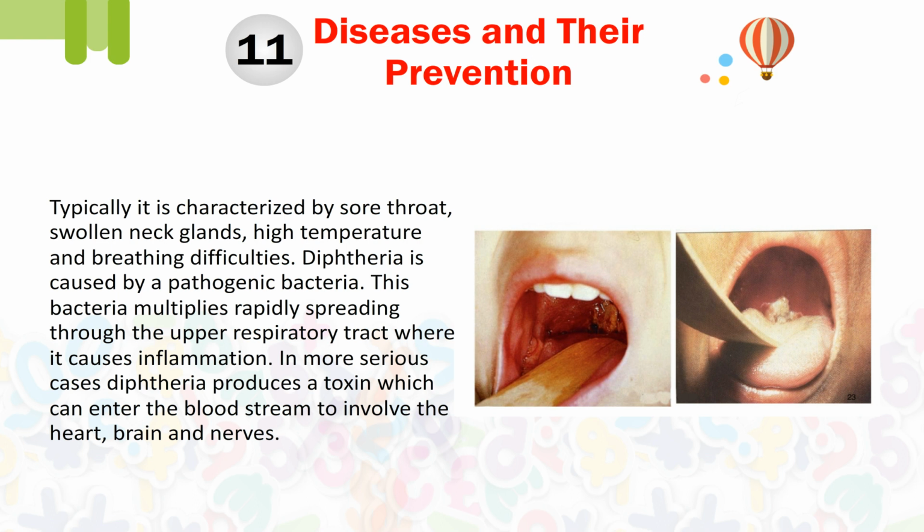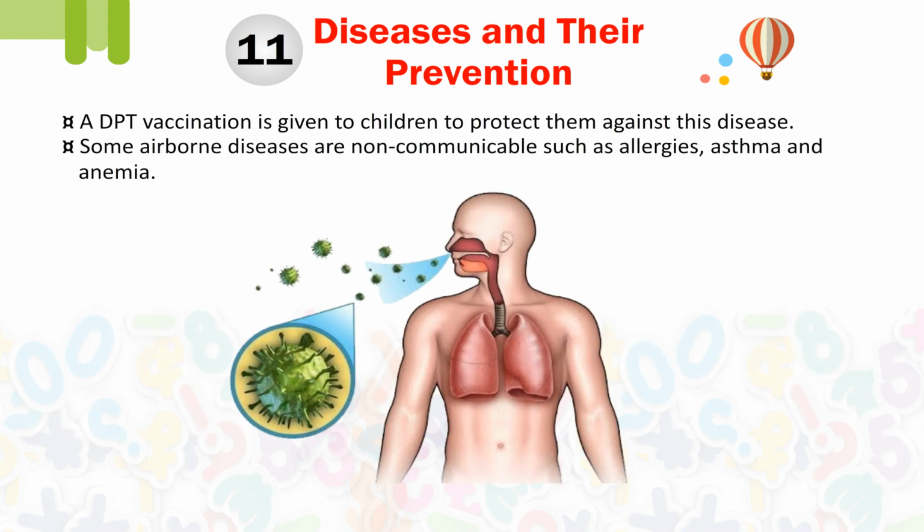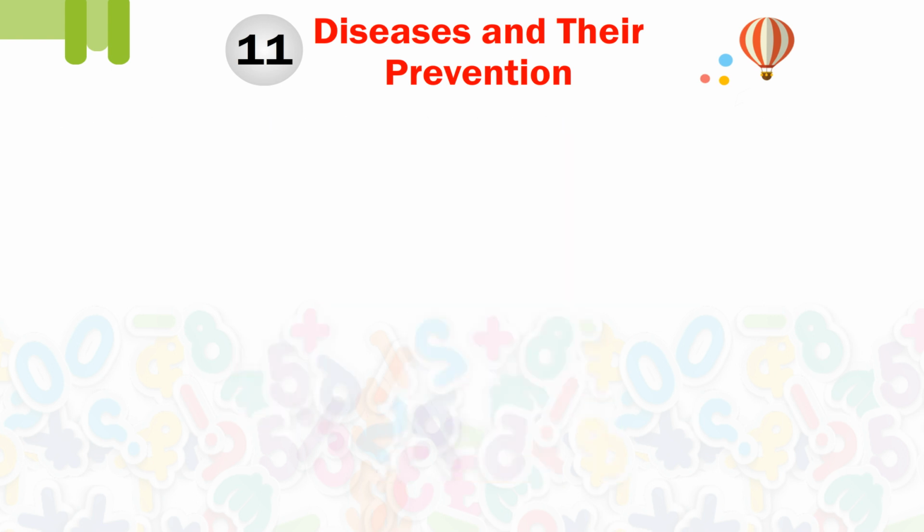Diphtheria is caused by a pathogenic bacteria. This bacteria multiplies rapidly, spreading through the upper respiratory tract, where it causes inflammation. In more serious cases, diphtheria produces a toxin which can enter the bloodstream to involve the heart, brain and nerves. DPT vaccination is given to children to protect them against this disease. Some airborne diseases are non-communicable such as allergies, asthma and anemia.